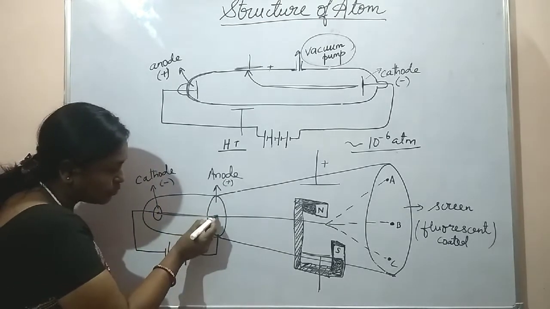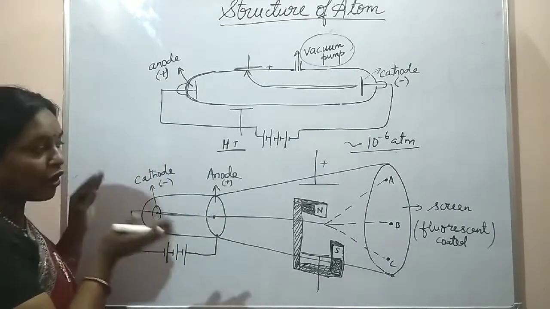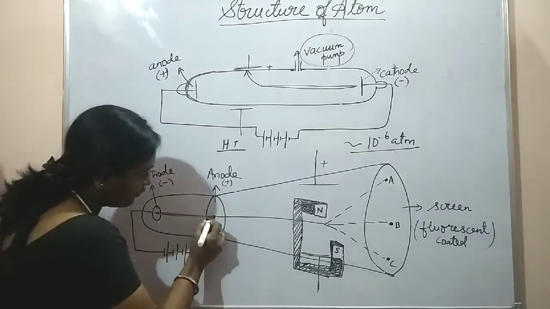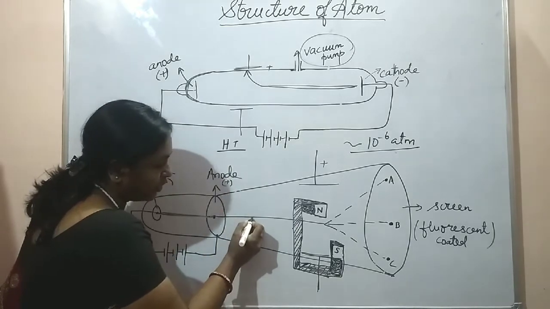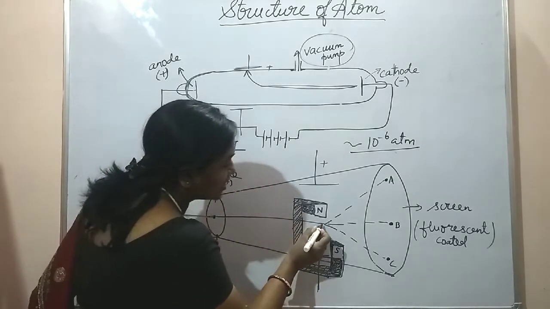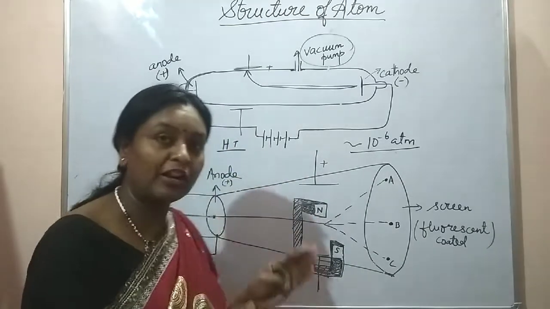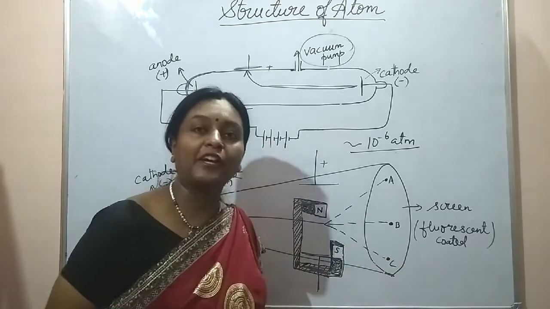And since we have got a small hole over here, this hole will help us to form a small beam of fast accelerating electrons. These beams were subjected to electric and magnetic field which were perpendicular to the direction of propagation of electron and also perpendicular to each other.